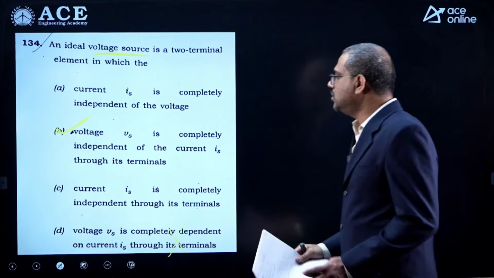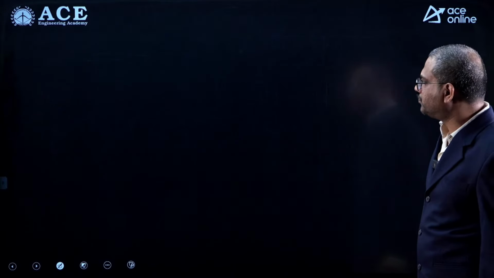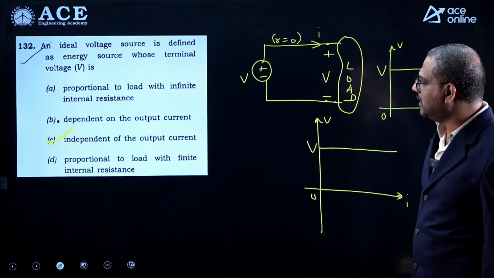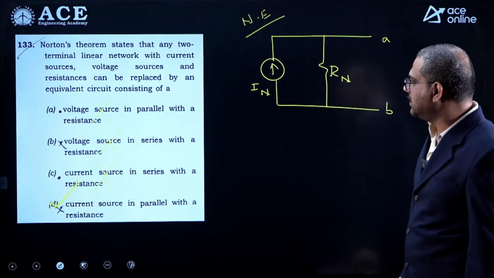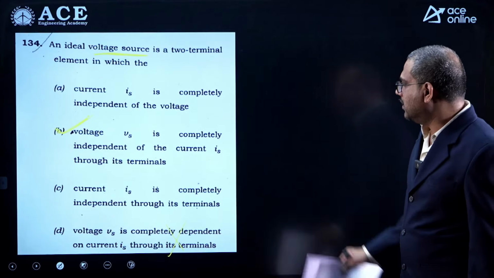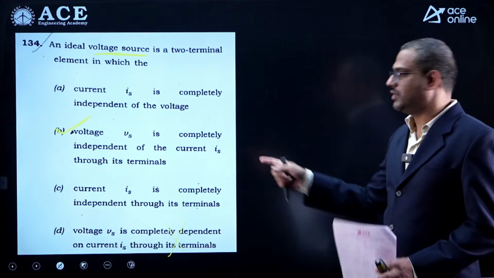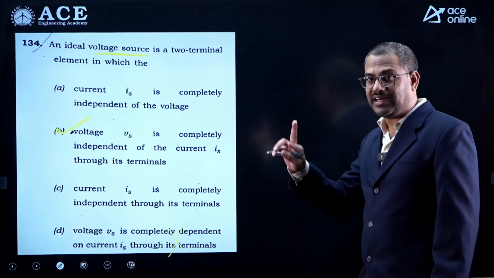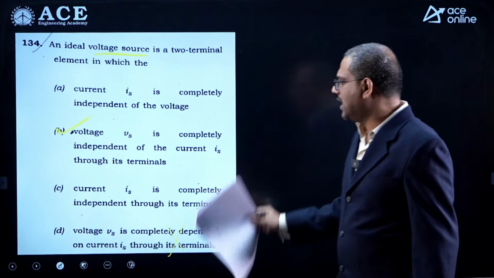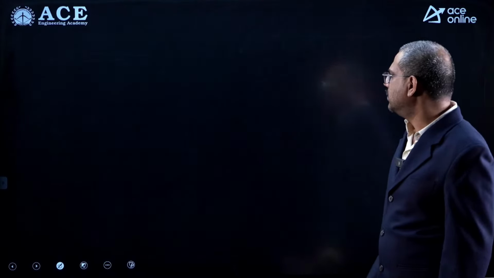So this is also similar to what we have written here. Here you see, independent of output current, voltage is here also, yes. Vs is completely independent of current Is through its terminal. So, similar, sir, both are similar. Okay, I think it is the same similar question he gave.